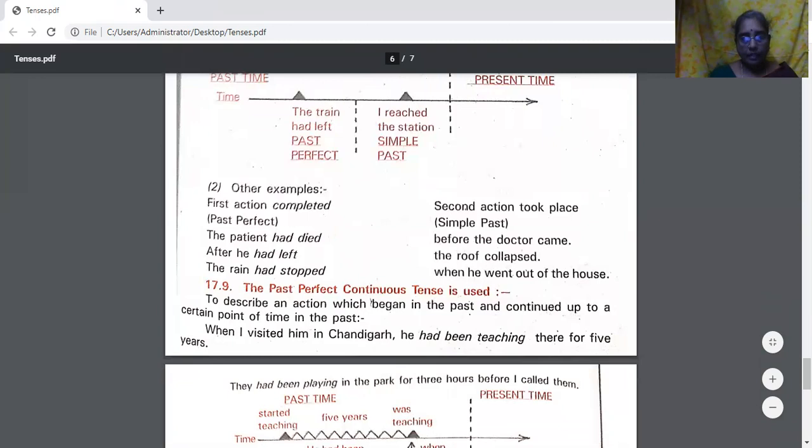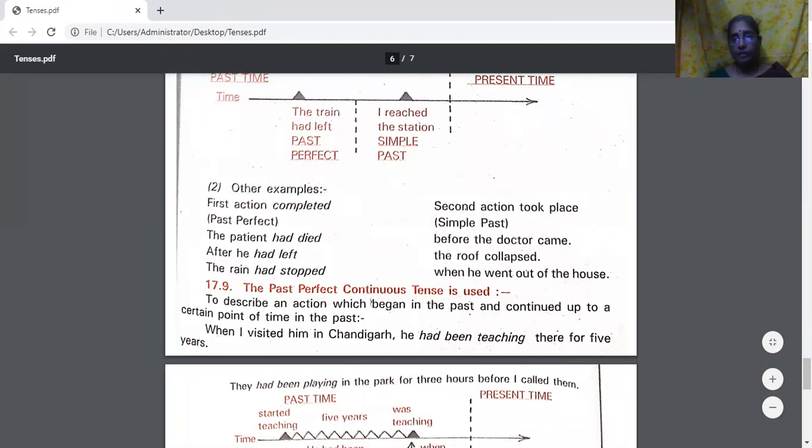See, let us take another example. The patient had died before the doctor came. There are two actions. The patient died, then the doctor came. The doctor came, it happened just now. So that will be in simple past. But "the patient had died" will be in past perfect. Had, you have to use there. Keep that in mind.